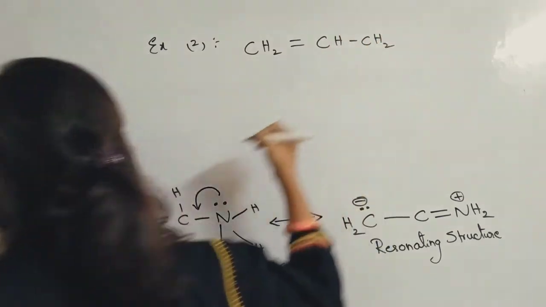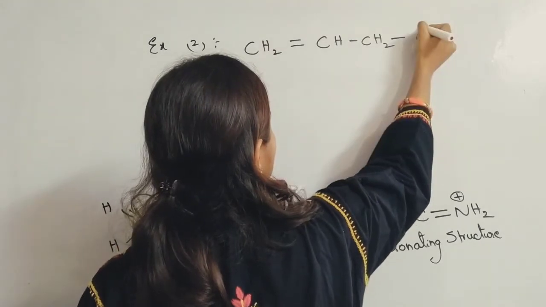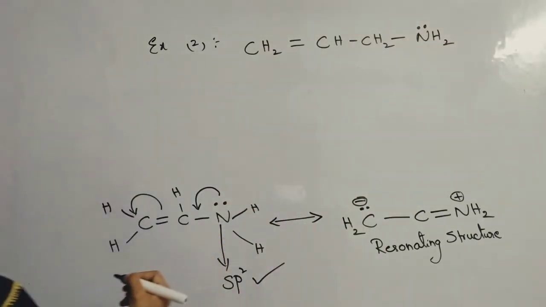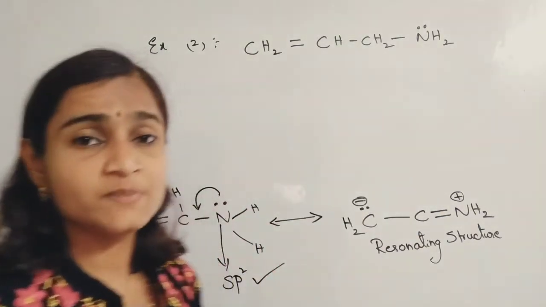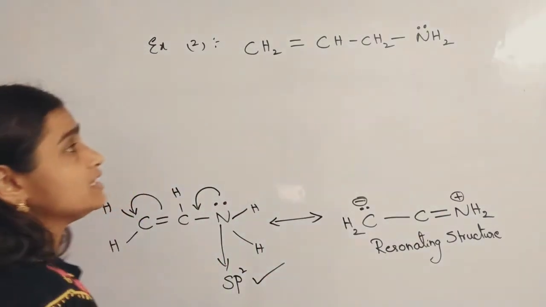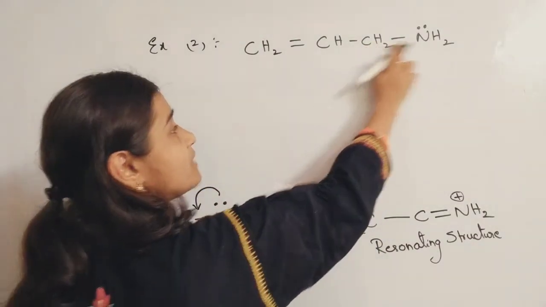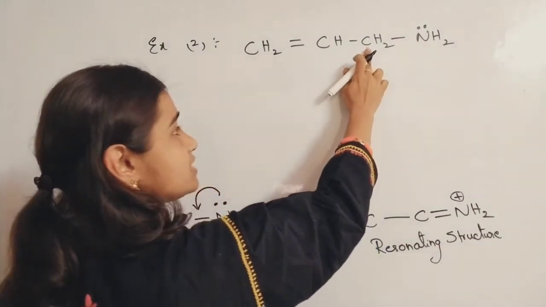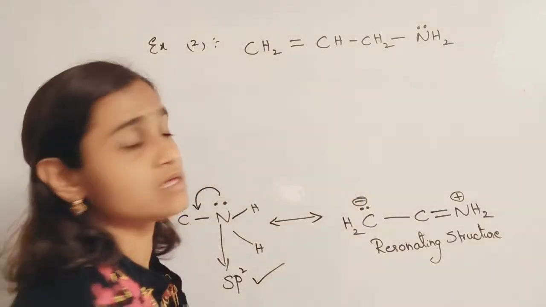CH2 single bond NH2 with a lone pair. Now let us check whether the nitrogen's hybridization is sp3 or sp2. For that we have to check the hybridization of the carbon atom attached to nitrogen, means you have to check this carbon's hybridization.